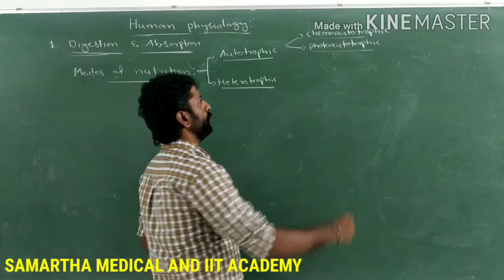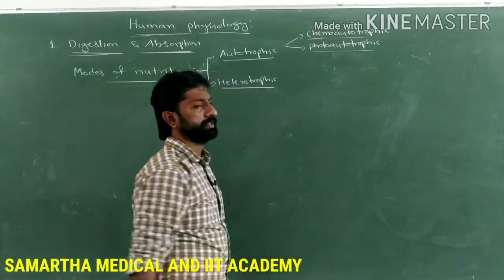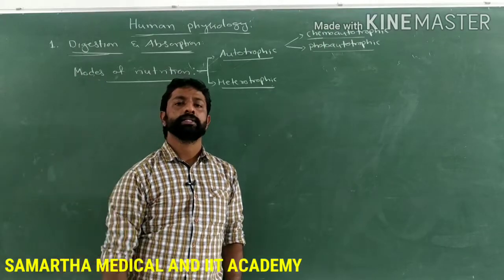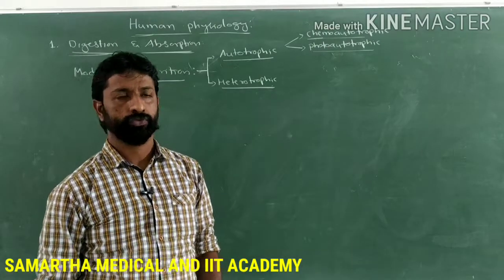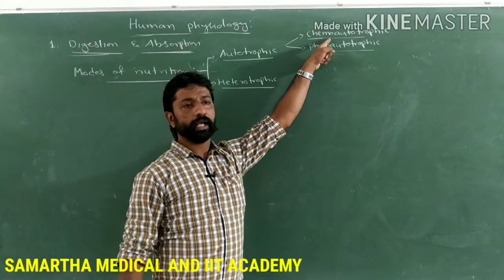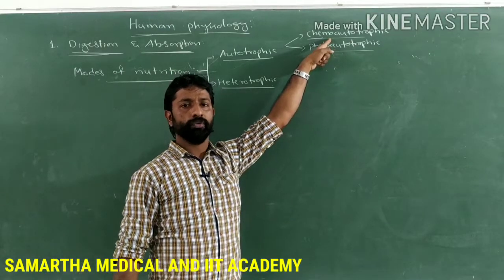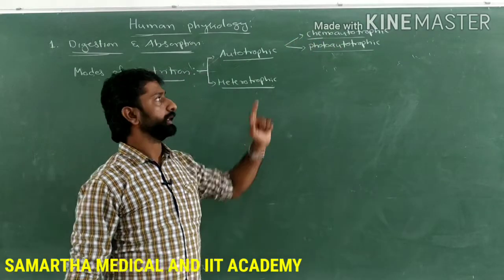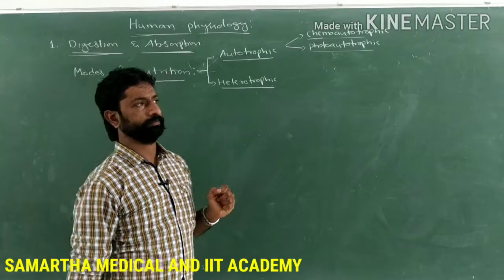Chemoautotrophic organisms synthesize their food by using the chemicals present in the surrounding environment. They derive their food energy by utilizing chemicals as a source, so they are called chemoautotrophic.